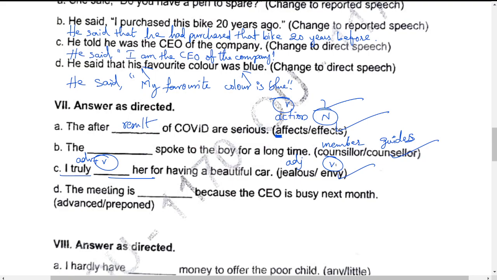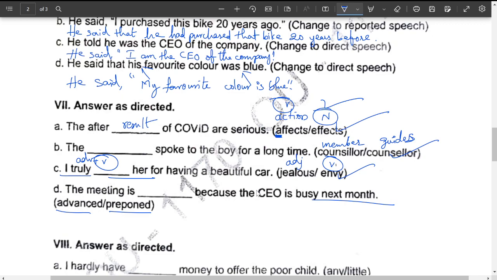Next, the meeting is dash because the CEO is busy next month. Next month in the sense it cannot be conducted because the CEO is busy. So before that only, before that in a sense, advanced or preponed. Postponed is later, preponed is before, advanced is later. So which one you can use here? Preponed. Next one.